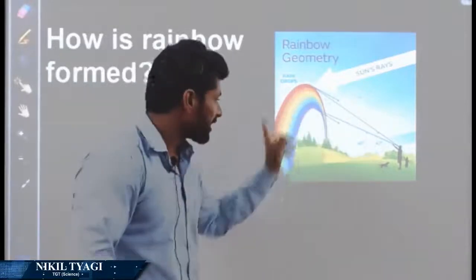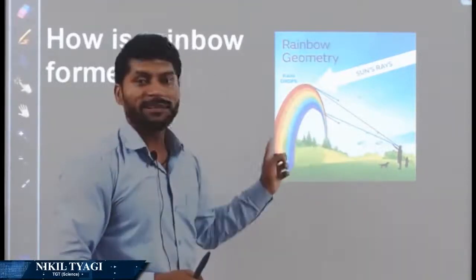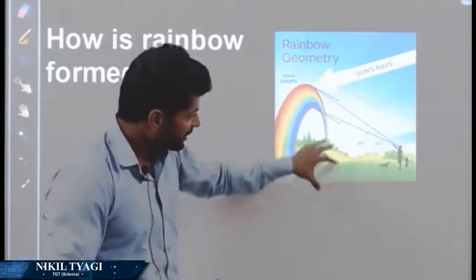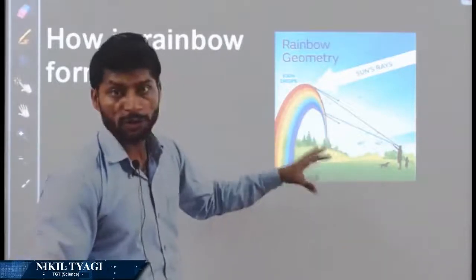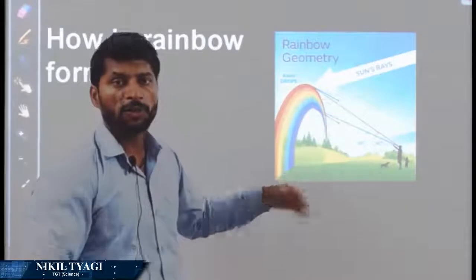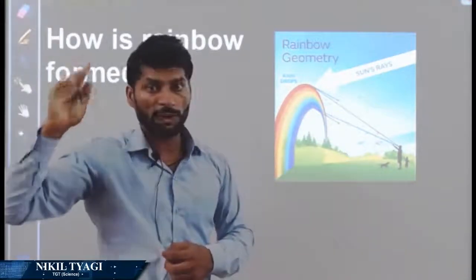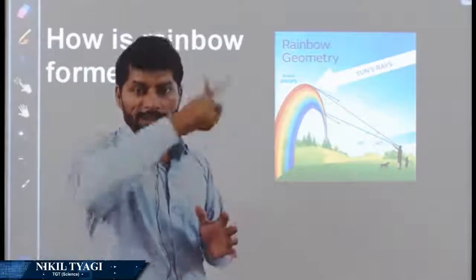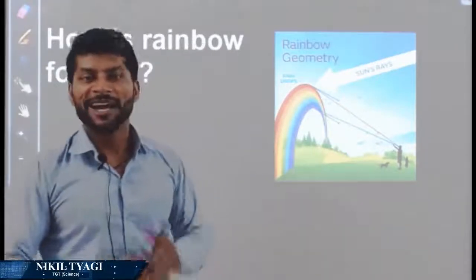And a rainbow is circular in form. We see a semicircle because the remaining half is not visible due to the ground, the horizontal level of the earth. But if you go up in the sky, in an aeroplane, you can see the complete circular rainbow. Alright, so this was the rainbow formation phenomenon.